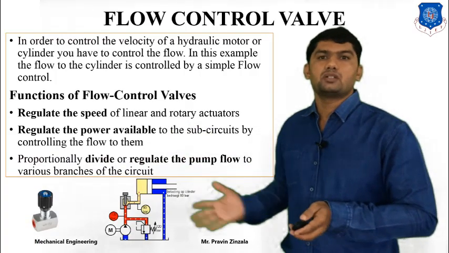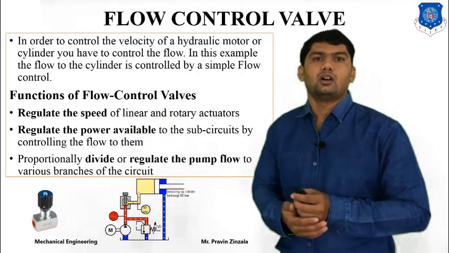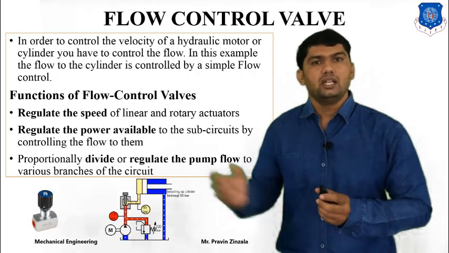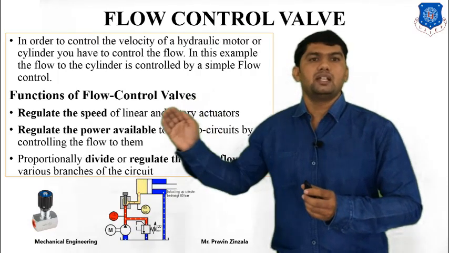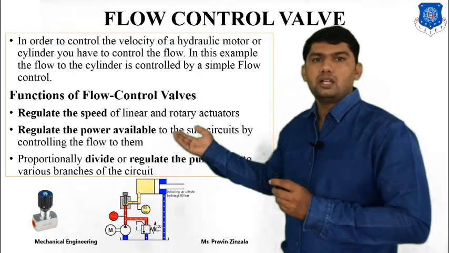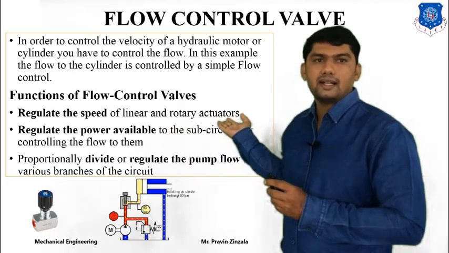What is the main function of a flow control valve? It is used to regulate the speed of linear and rotary actuators. It is mainly used to regulate the speed, meaning which speed will be available or what speed is required, for linear actuators like the cylinder, or rotary actuators like the hydraulic motor.